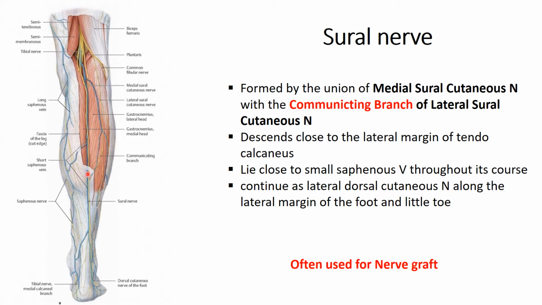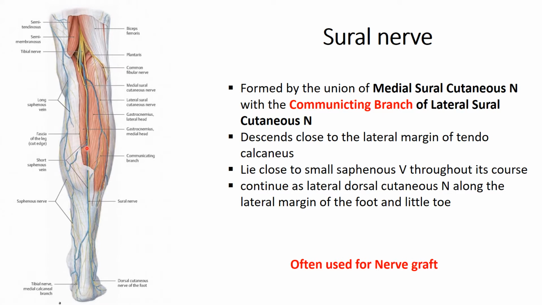It supplies the skin in the mid portion of the calf, and below it supplies the lateral border of the foot. So this medial sural cutaneous nerve lies between the two heads of the gastrocnemius, and below the mid calf it pierces the deep fascia and joins the communicating branch from the lateral sural cutaneous nerve.